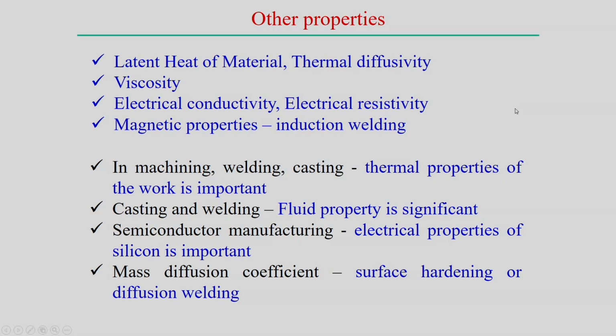Now, other properties also exist in manufacturing processes, called the latent heat of a material, which we need to understand. For example, in the case of water, there is a change of phase from liquid to solid, but it occurs at a particular fixed temperature, and some amount of heat energy is absorbed.